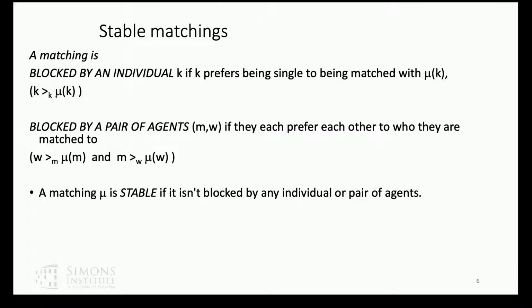And a matching, I'll say, is blocked by an individual if I've matched that individual to someone unacceptable, so that they would prefer to remain single. And it's blocked by a pair of agents, a man and a woman, if they each prefer each other to who they're matched to. That's the matching in question. And a matching is stable if it isn't blocked by any individual or any pair of agents.